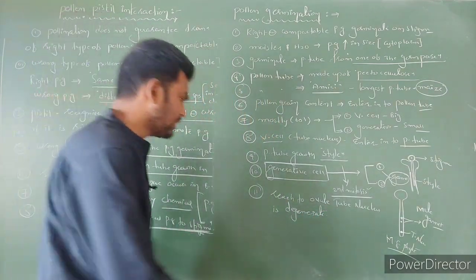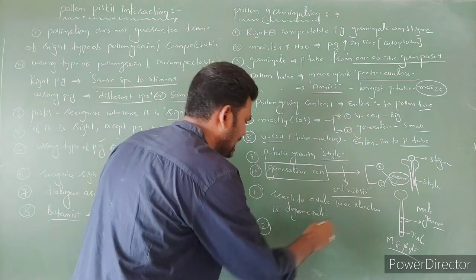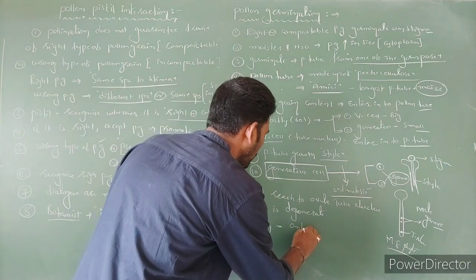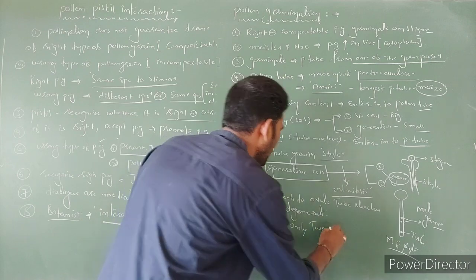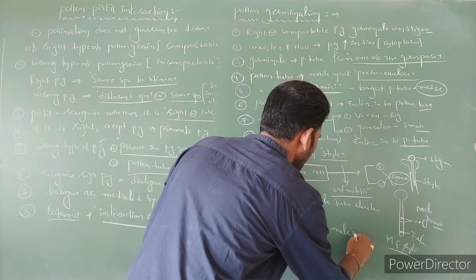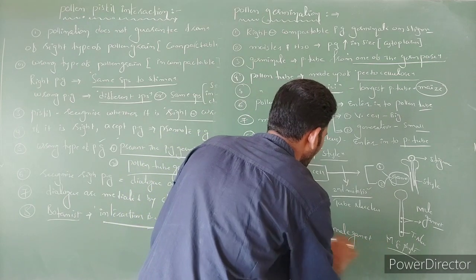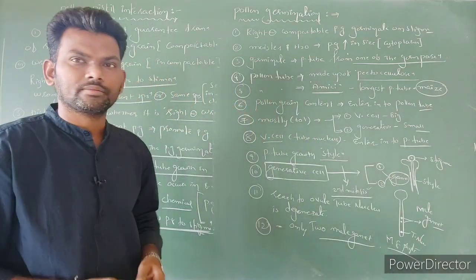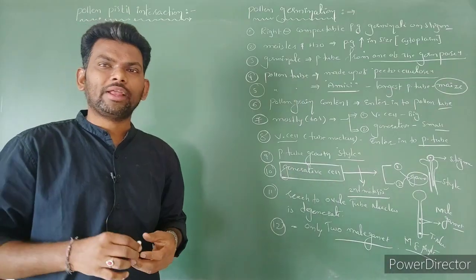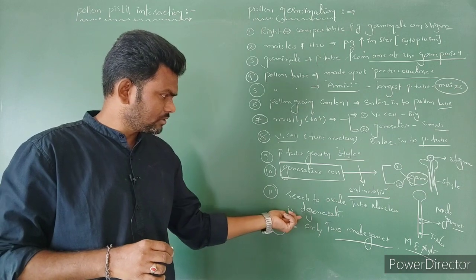Now how many nuclei are there? Now this male gametophyte contains only two male gametes. Now the pollen tube is containing two male gametes.